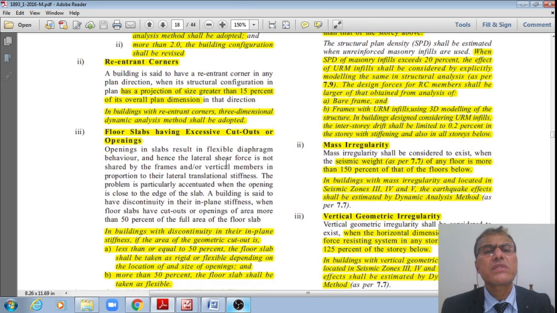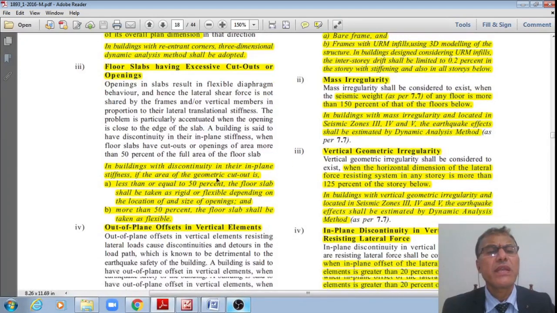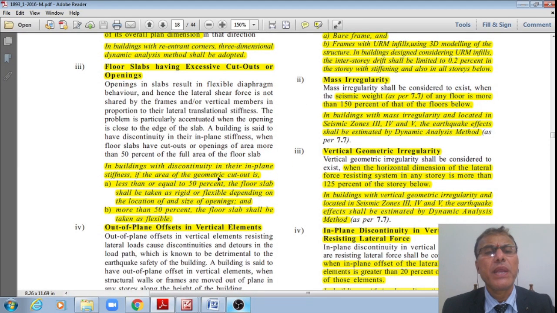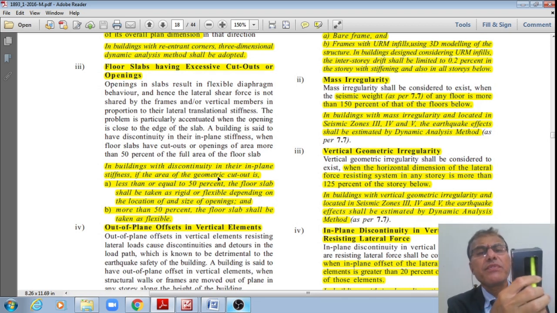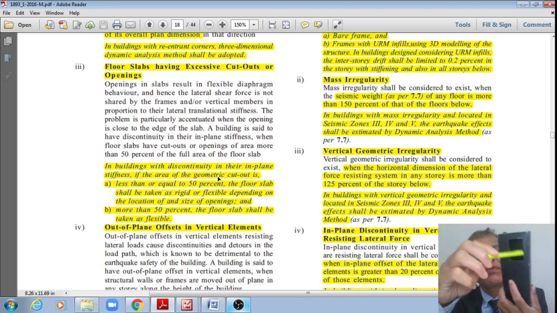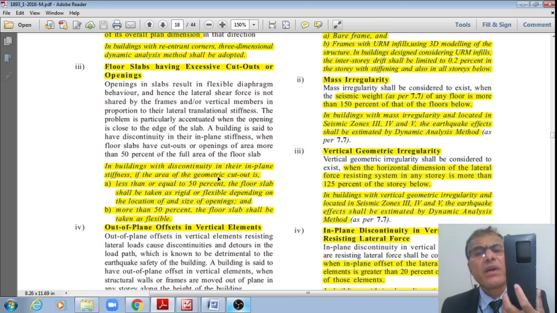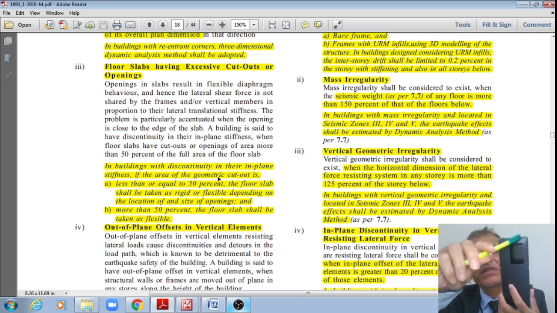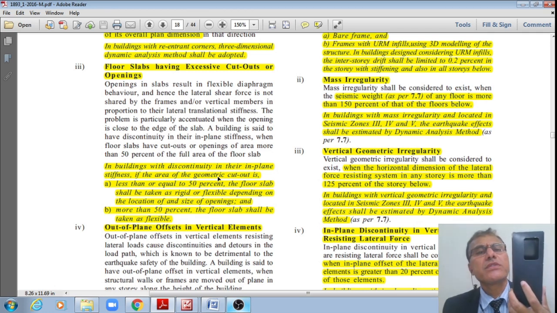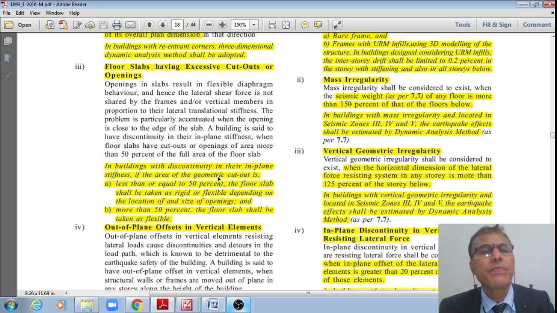Next one, floor slabs having excessive cutouts or openings, in buildings with discontinuity in their in-plane stiffness. If the area of the geometric cutouts is less than or equal to 50% of the floor slab, the slab shall be taken as rigid or flexible depending on the location and size of the opening. If this is more than 50%, then the floor slab shall be taken as flexible. That is how openings and cutouts in slabs are treated.